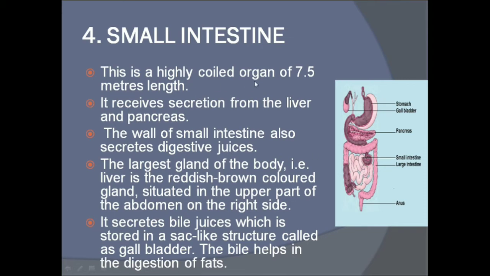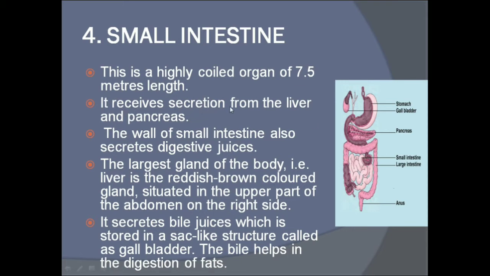This is a highly coiled organ of 7.5 meters length. You can easily observe in this diagram, right? That the small intestine is a coiled organ. It is very highly coiled, and its length is 7.5 meters.